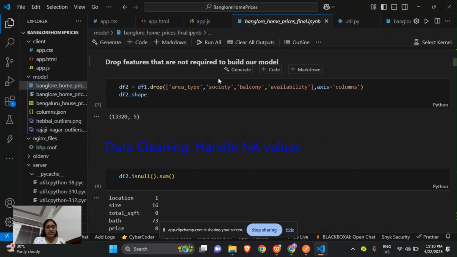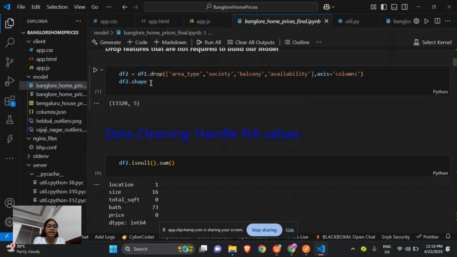We do not require all the features in the dataset, because the accuracy will be very low, as some features don't contribute to the machine learning model. So here we will drop some features, as area type, society, number of balconies and availability are not much required. We will drop those columns, and we will create a new data frame.